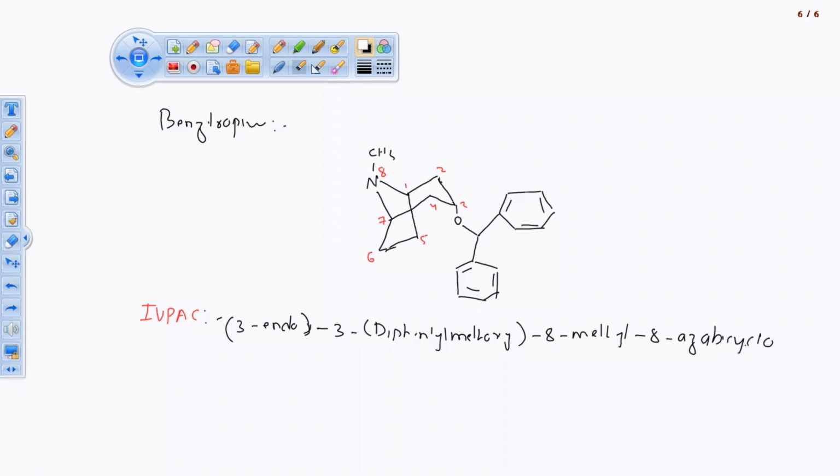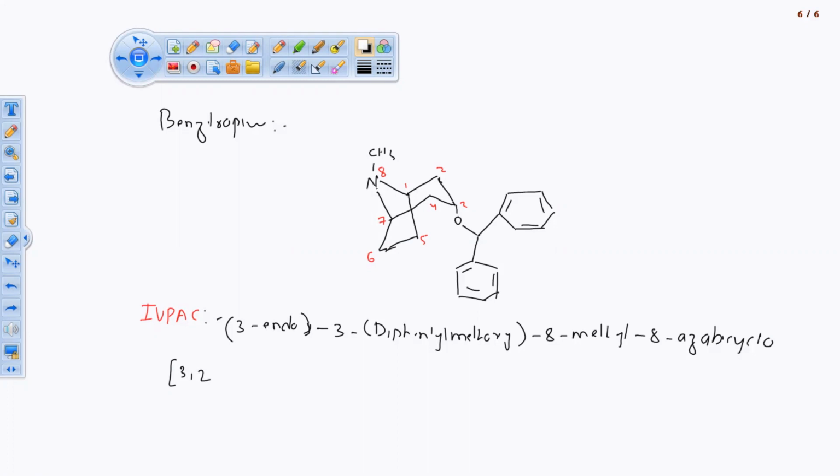Now we have to count the carbon atoms, the bridge carbon atoms. Aza bicyclo. On one side we are having one bridge, so that bridge is 1, 3 and 2.